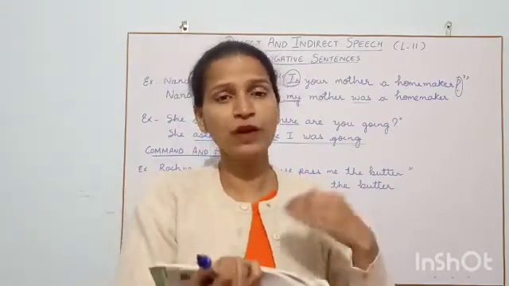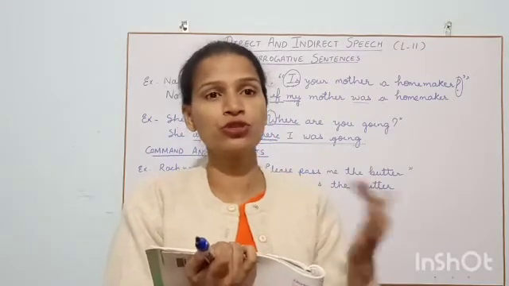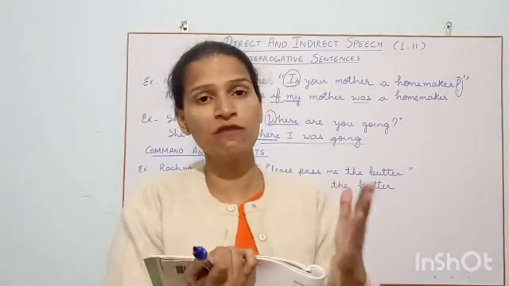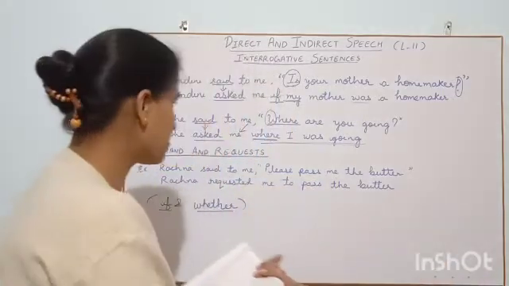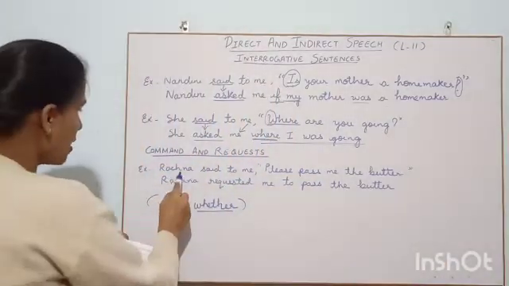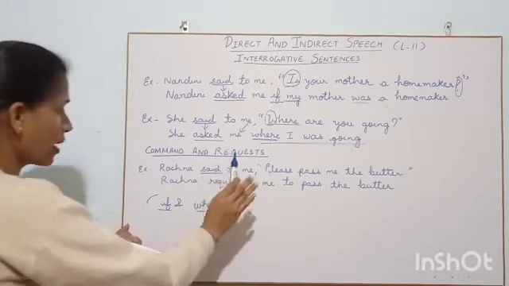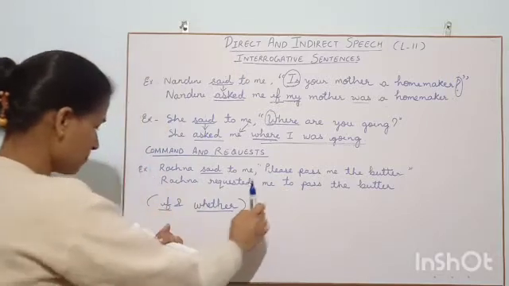We put not to when we have a negative statement and we want to make it negative. But if it is a positive sentence, we will use only to with the base form. Okay, so now one example I have written to explain this. Rachna said to me, okay, forget about this sentence which I wrote for you in indirect speech.